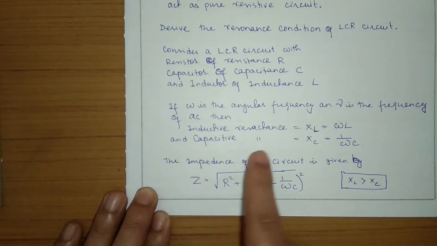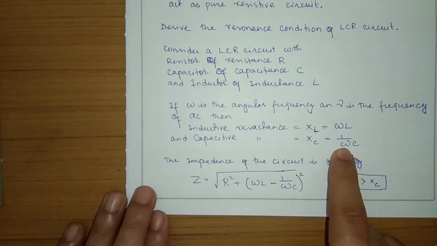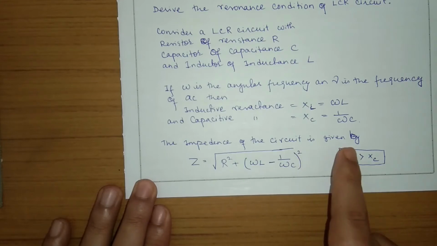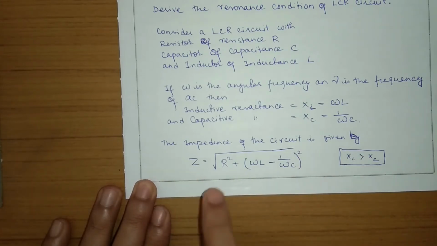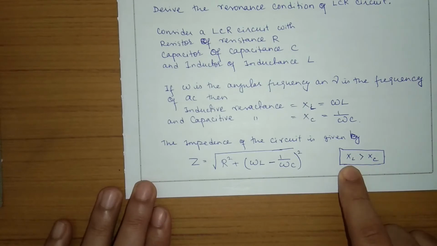And capacitive reactance will be given by XC is equal to 1 by omega C, where omega is the angular frequency of the AC. Now the total impedance in the LCR circuit, which we did in our previous video, is given by Z is equal to the square root of R square plus (omega L minus 1 by omega C) whole square, and we are assuming XL is greater than XC.